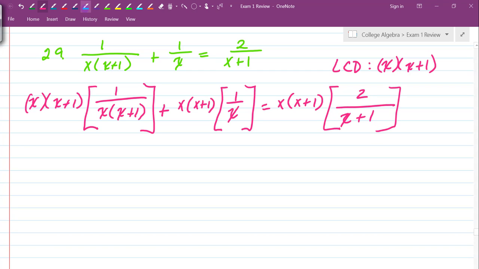Now let's go ahead and reduce what we can reduce. Our x plus 1 goes away, our x goes away, our x goes away, our x plus 1 goes away.